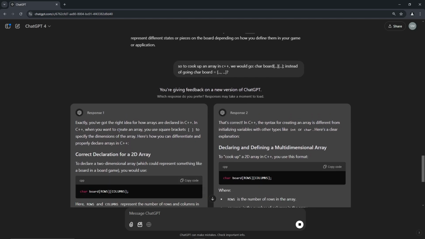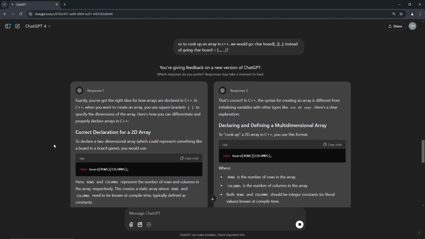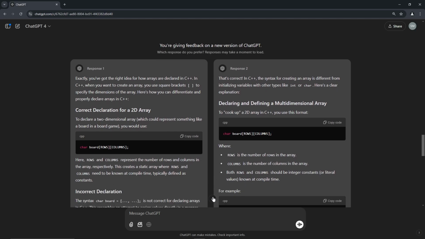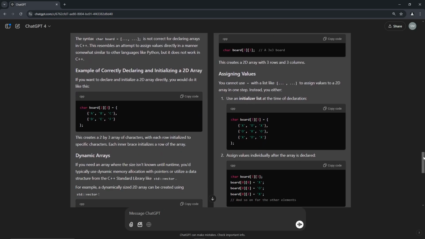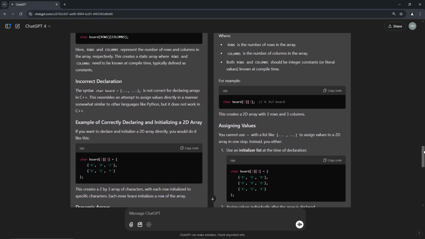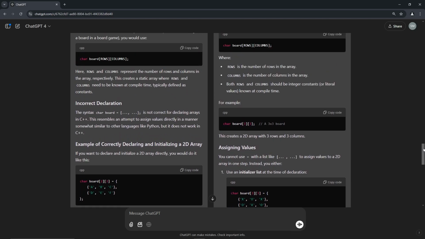When we want to create an array, we use square brackets to specify the dimensions of the array. Okay.